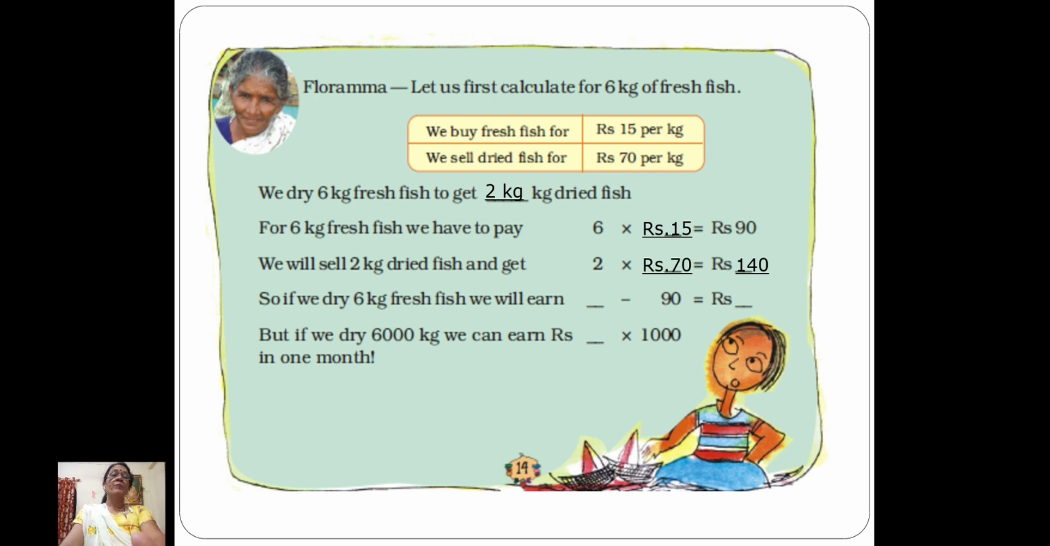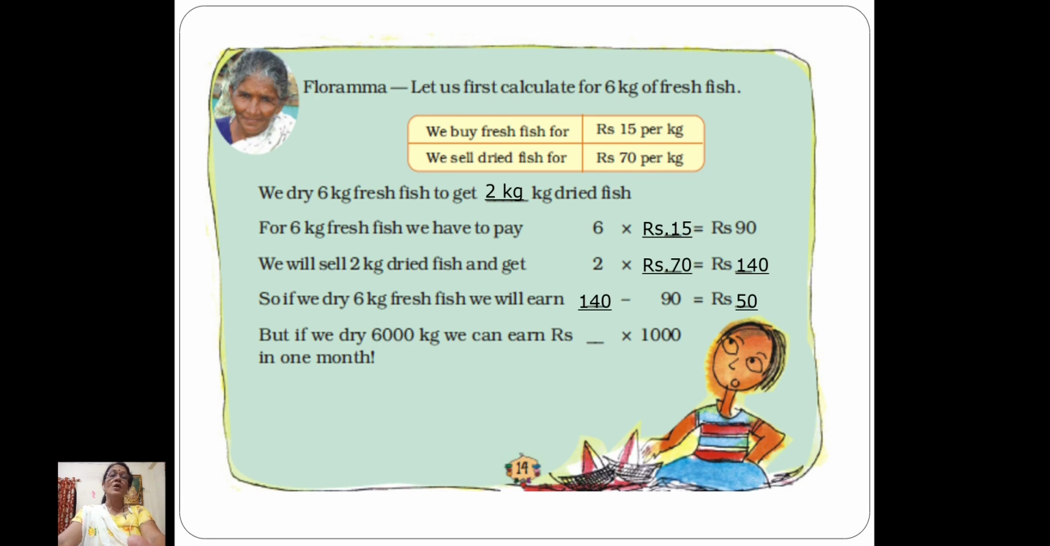Now see here, children, she bought 6 kg of fresh fish for rupees 90. And now she has sold 2 kg of dried fish, which she got from that 6 kg. After drying 6 kg of fresh fish, it becomes 1/3, which is 2 kg. So 2 into rupees 70 is equal to rupees 140. So if we dry 6 kg of fresh fish, we are going to earn 140 minus 90, which is rupees 50, right? Rupees 50.